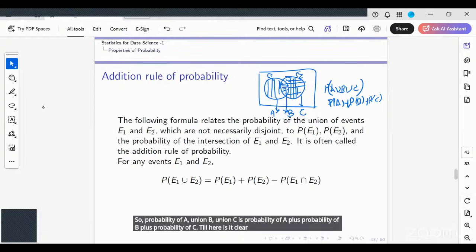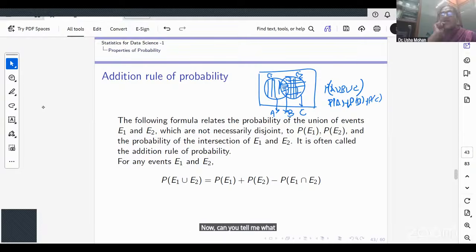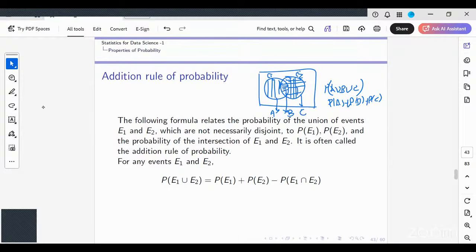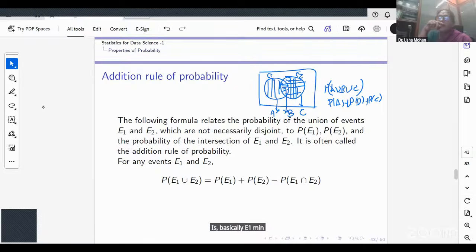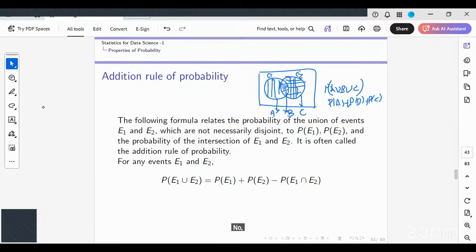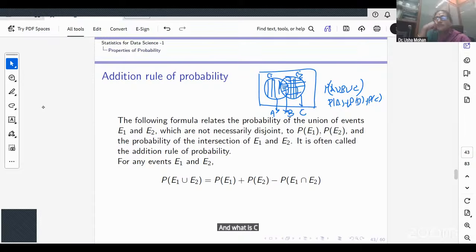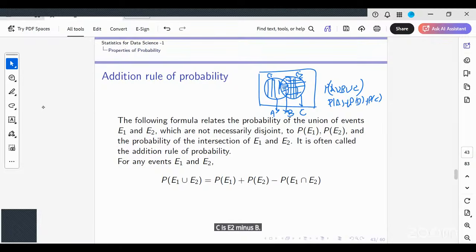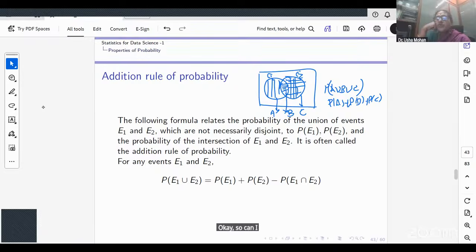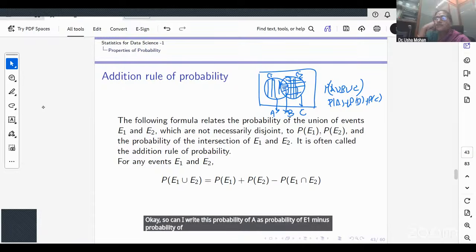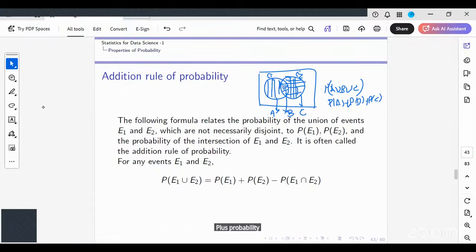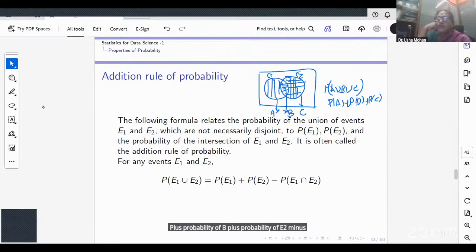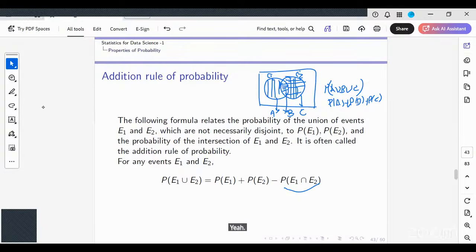Now, can you tell me what is A in terms of E1 and B? A is basically E1 minus B. And what is C? C is E2 minus B. Okay. So can I write the probability of A as the probability of E1 minus the probability of B, plus the probability of B, plus the probability of E2 minus the probability of B? B is nothing but E1 intersection E2, right? So that is how we get our probability.